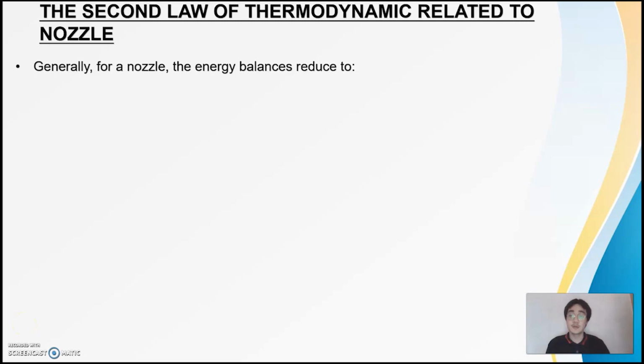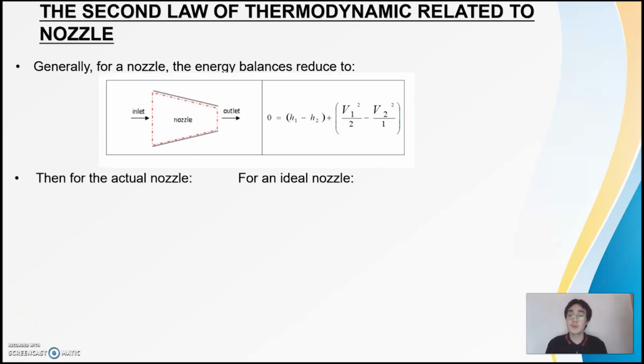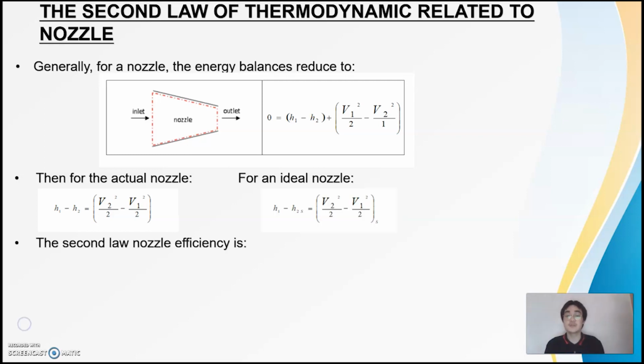Generally for a nozzle, the energy balance reduces to 0 equals H1 minus H2 plus V1 squared divided by 2 minus V2 squared divided by 2. Actually, there are two general equations for a nozzle, which are the actual nozzle and the ideal nozzle. The equation for the actual nozzle will be H1 minus H2 equals V2 squared divided by 2 minus V1 squared divided by 2. For the ideal nozzle, the only difference is that we add a subscript S.